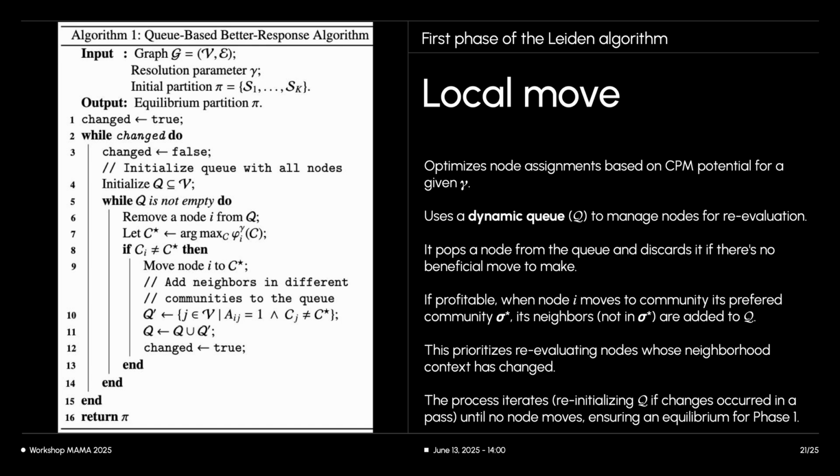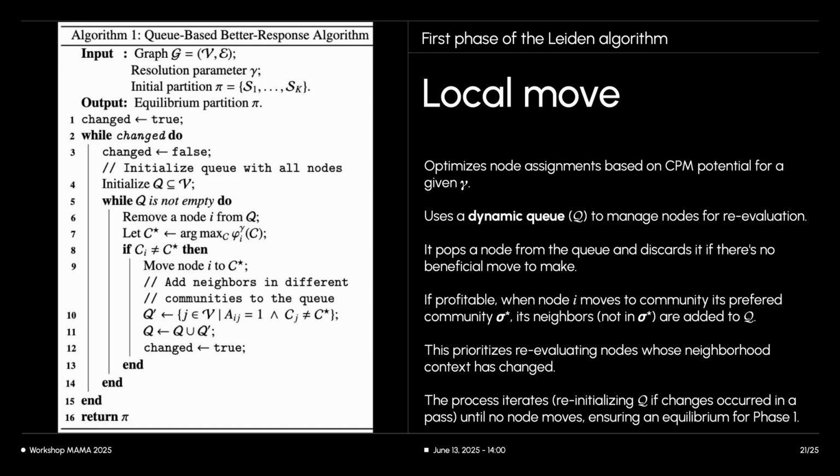However, when a node moves to its preferred community, its neighbors that are not in the new community are added to the queue. This is because their optimal community might have changed due to the move. This efficiently focuses computation where it's most likely to yield improvements. Once the queue gets empty, this might not be sufficient to reach an equilibrium because moves can trigger further beneficial moves from other nodes that were not considered.